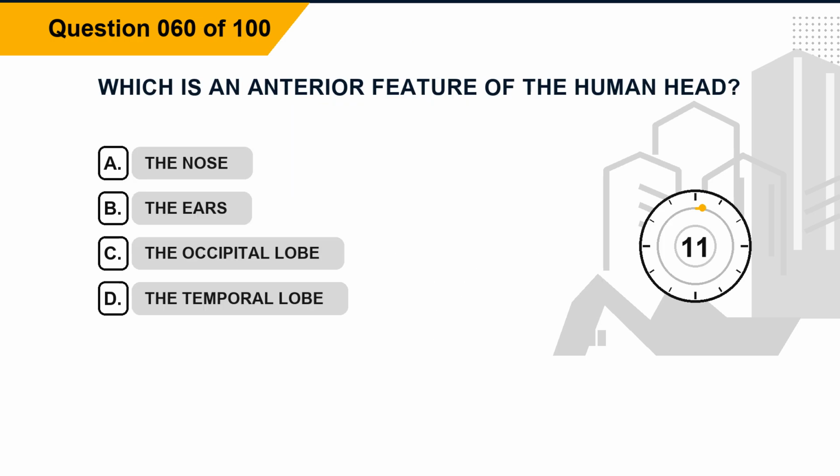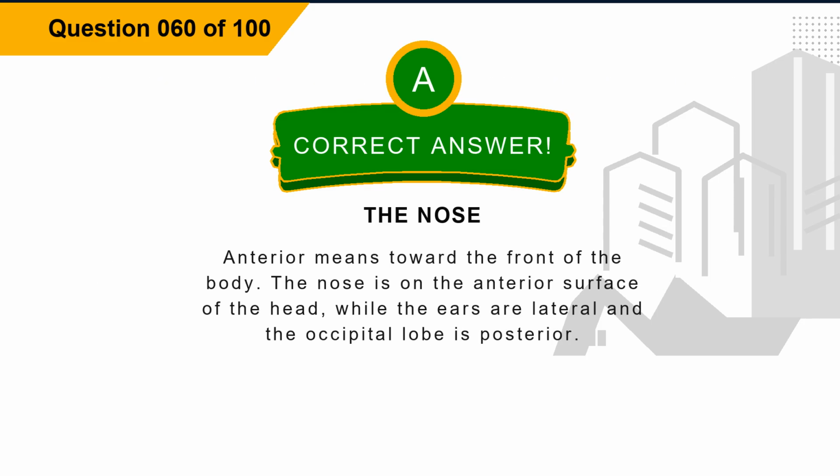Question 60. Which is an anterior feature of the human head? Option A, the nose. Option B, the ears. Option C, the occipital lobe. Option D, the temporal lobe. The correct answer is option A, the nose. Explanation: anterior means toward the front of the body. The nose is on the anterior surface of the head, while the ears are lateral and the occipital lobe is